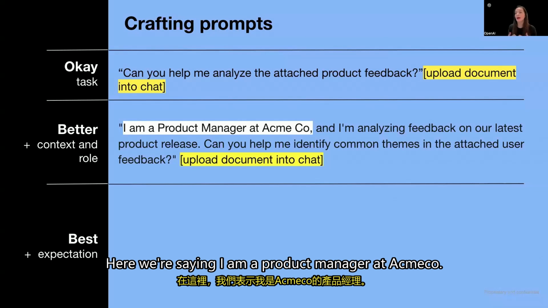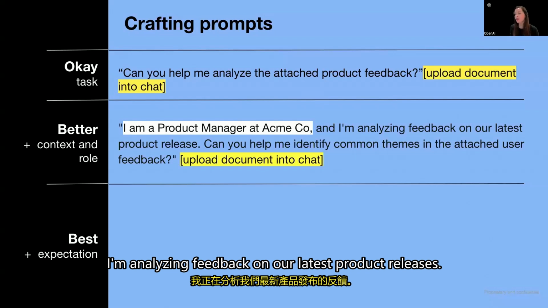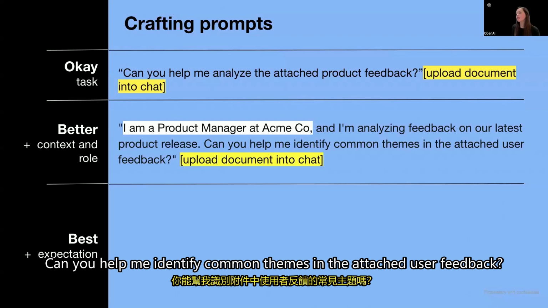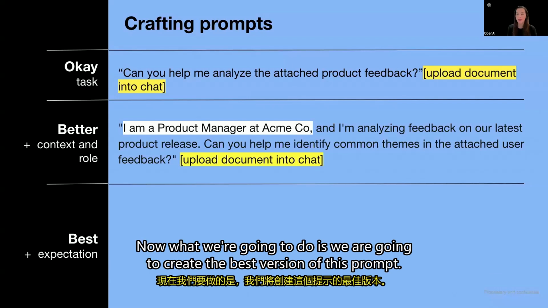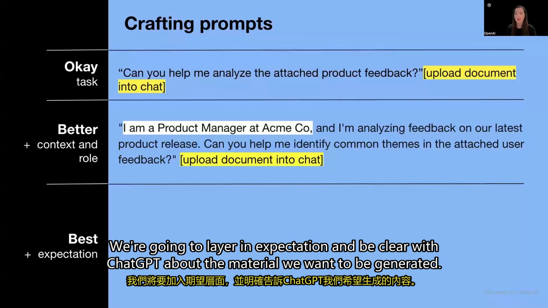Here, we're saying, I am a product manager at Acme Co. I'm analyzing feedback on our latest product releases. Can you help me identify common themes in the attached user feedback? Now we are going to create the best version of this prompt. We're going to layer in expectation and be clear with ChatGPT about the material we want to be generated.